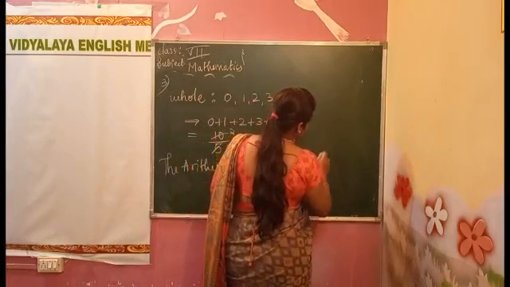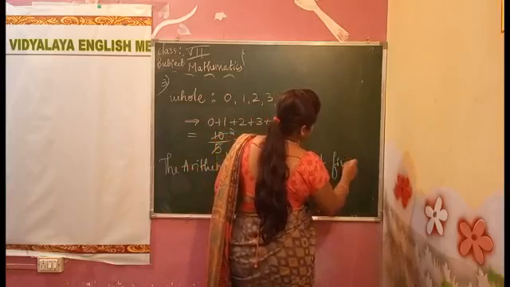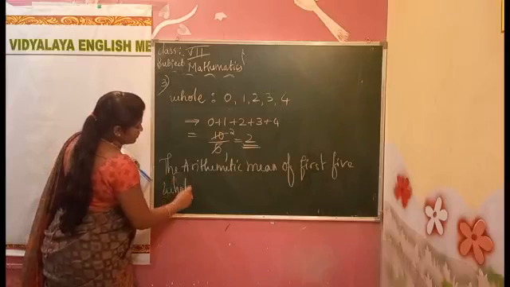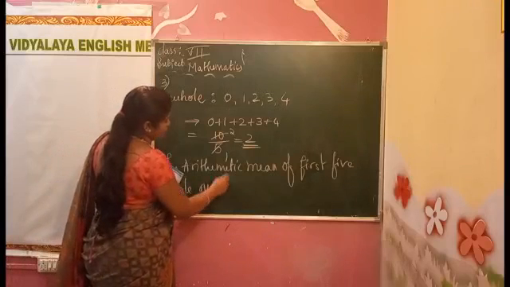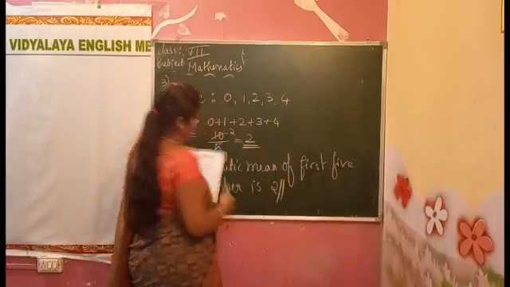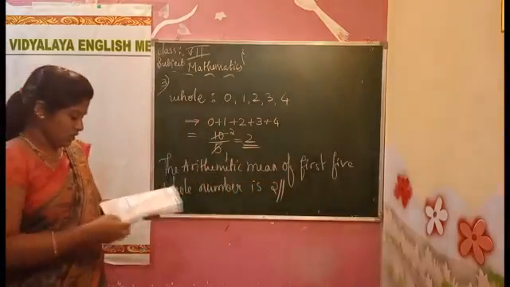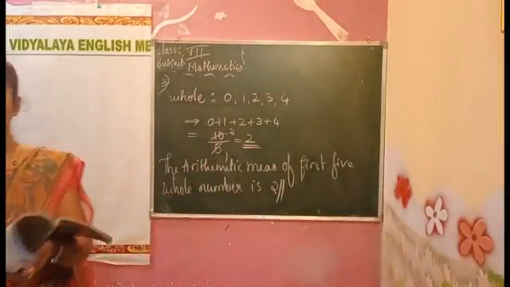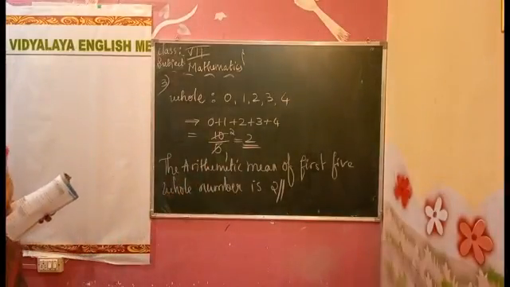The mean of the first 5 whole numbers is 2. Okay, is 2. Now next one, copy this one.